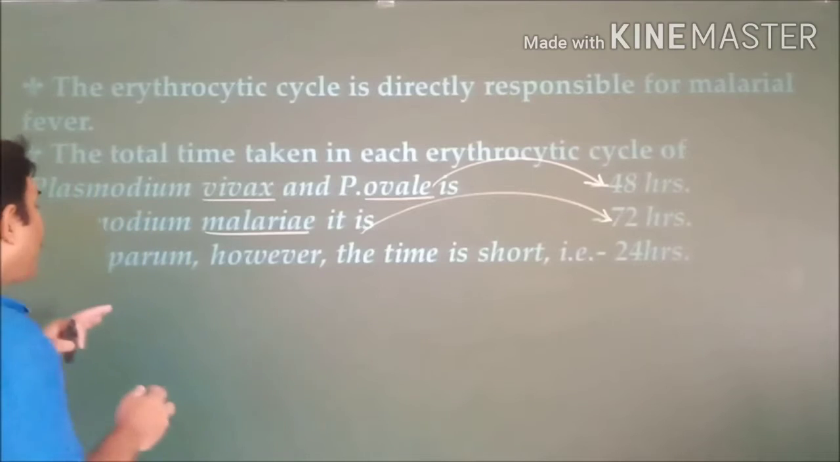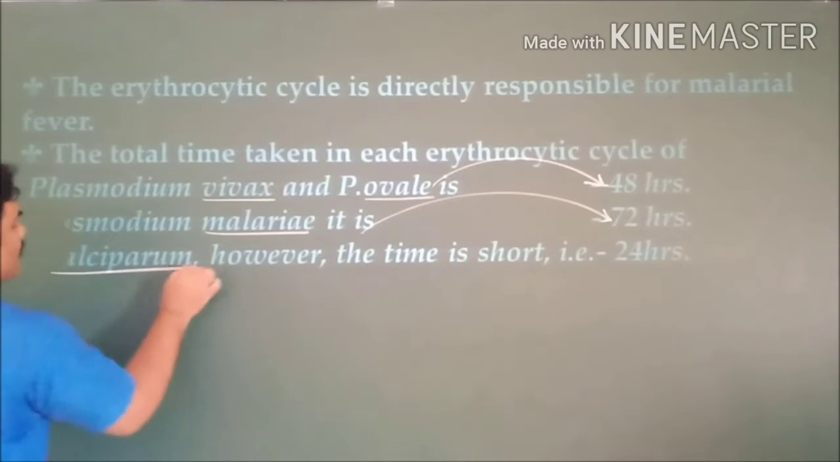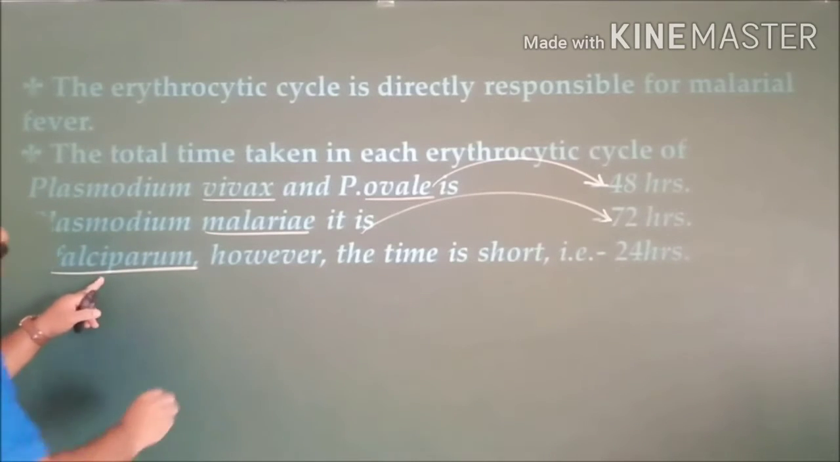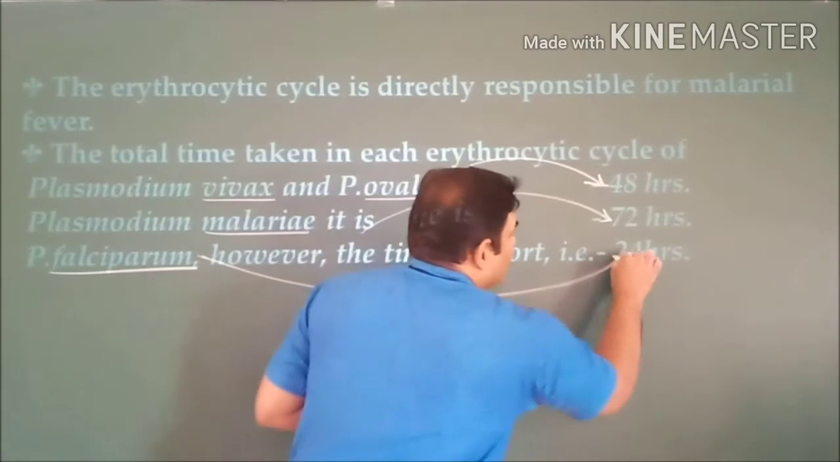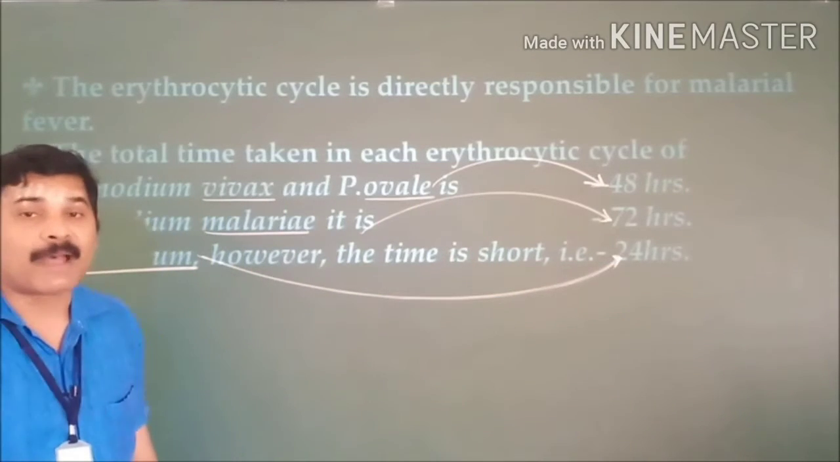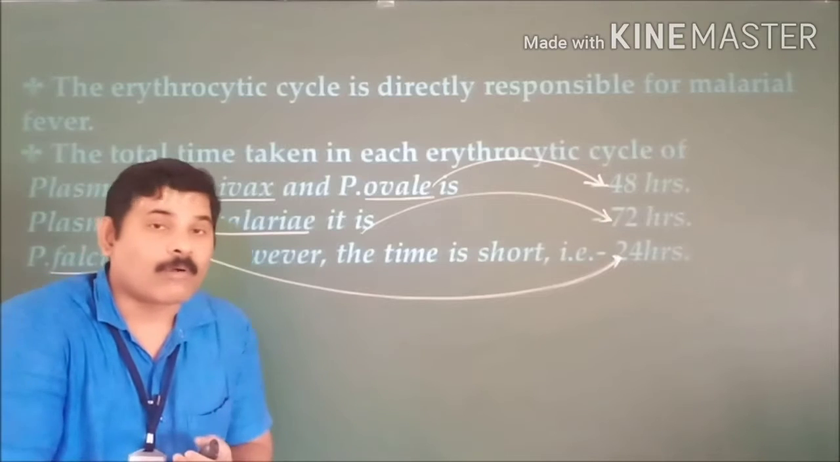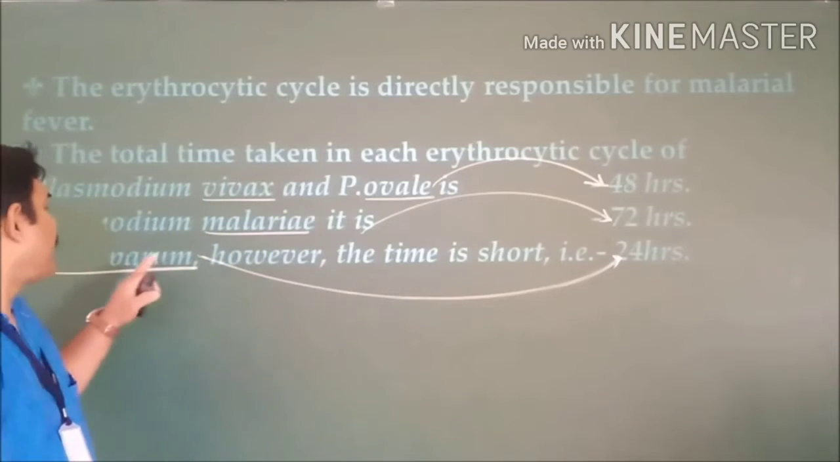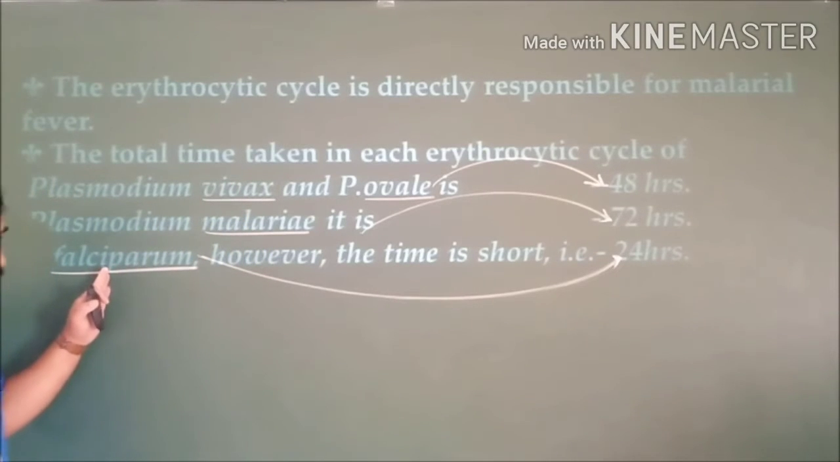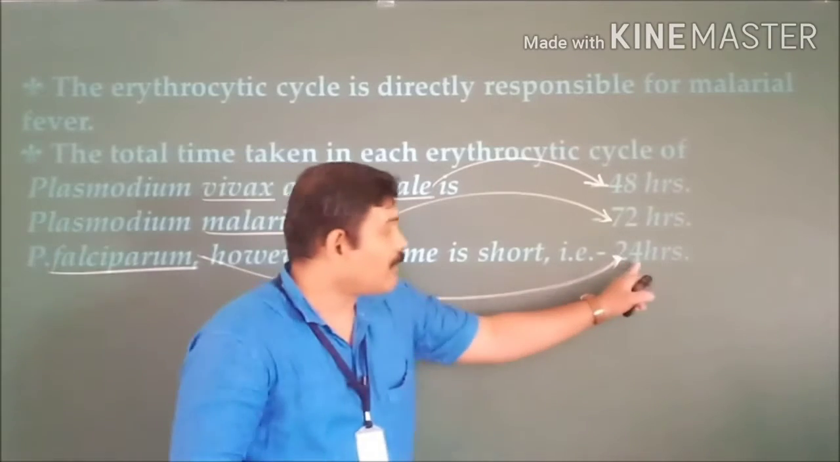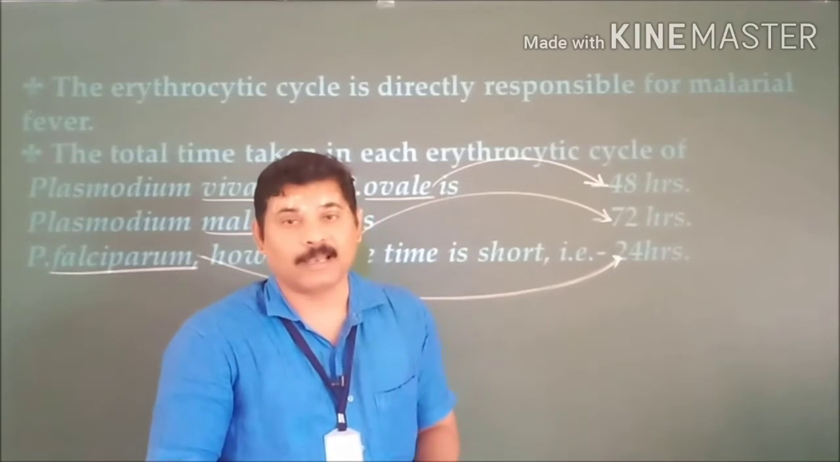Whereas Plasmodium falciparum, which is a fatal malarial fever, a very dangerous one, takes near about 24 hours for completion of the erythrocytic cycle. This Plasmodium falciparum is the only one which takes a very short time period for completion of the erythrocytic cycle.